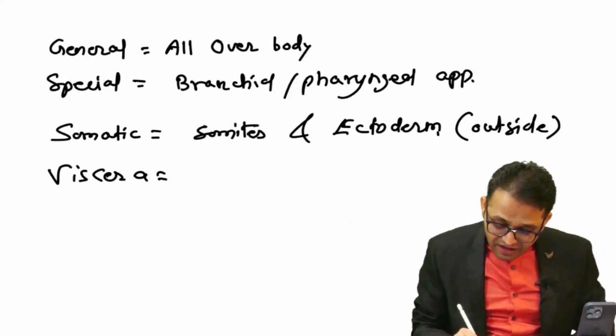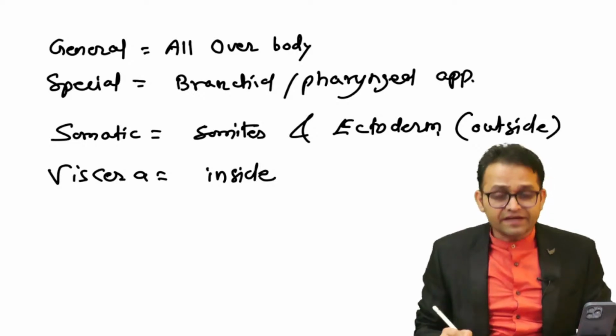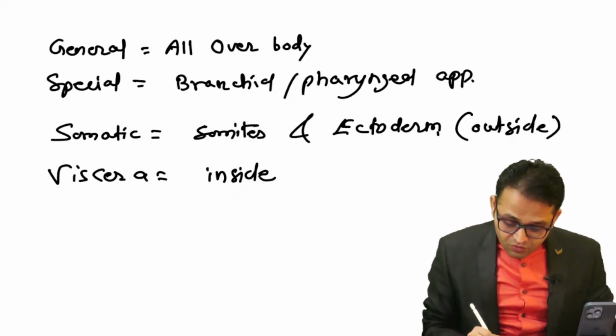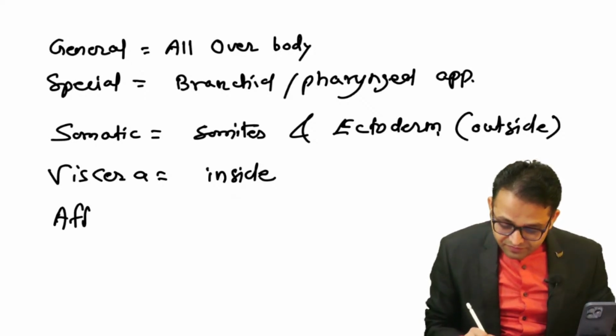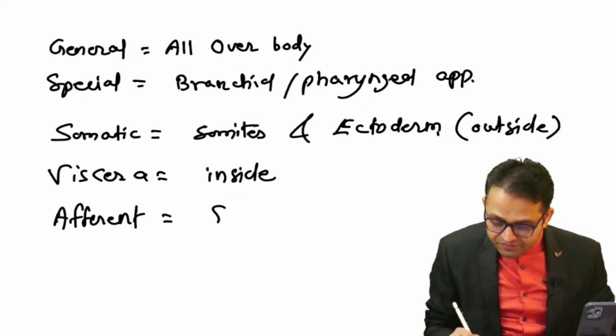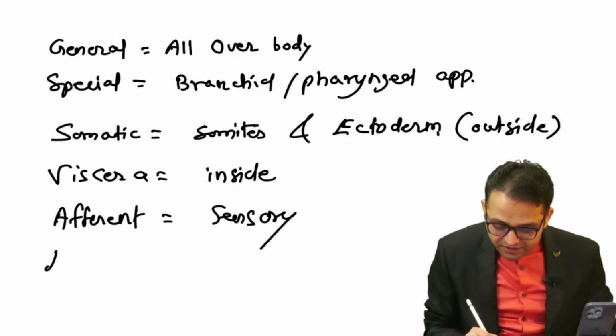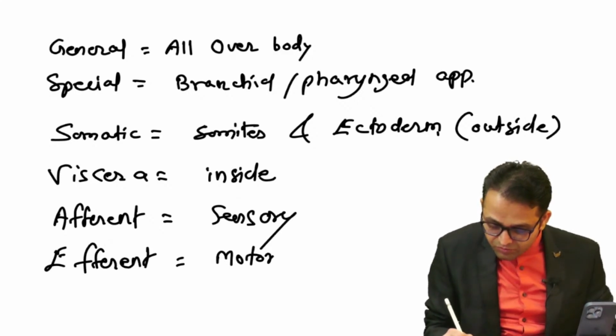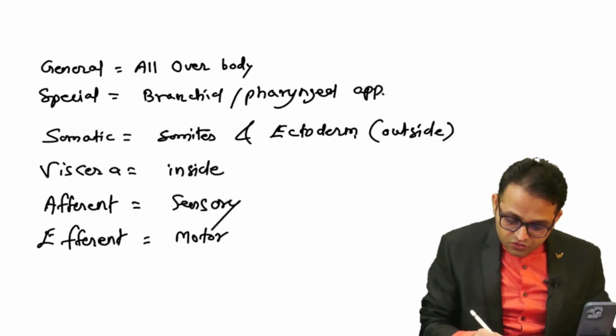Viscera means the structures which are inside the body; you cannot touch them. Now you have to remember what afferent is: afferent means sensory, and efferent means motor.